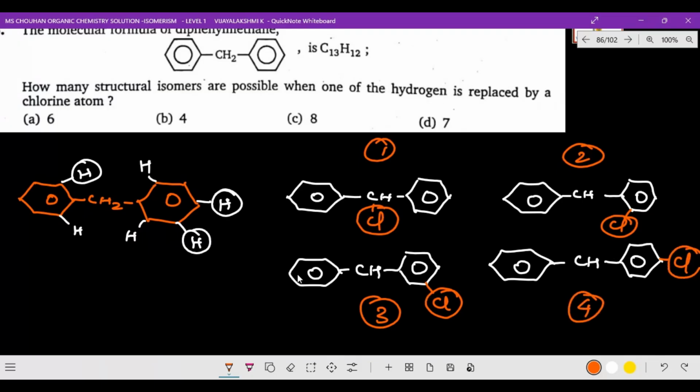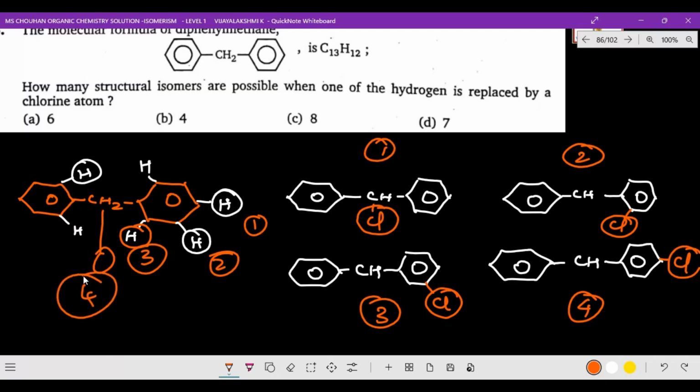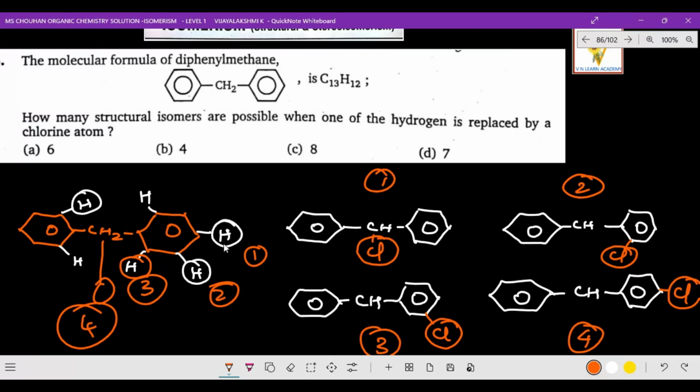Now, can we bring it here as a fifth isomer? Can we bring it? It is the same thing only. See, this Cl and on the same side, this also is Cl, so you will get the same name only. Even if you fix it here, or here also, the same name will come. That is what I just mentioned: 1, 2, 3, and on this side, of course, one more, 4. So in that way, 1, 2, 3, and 4 isomers are possible for this answer.